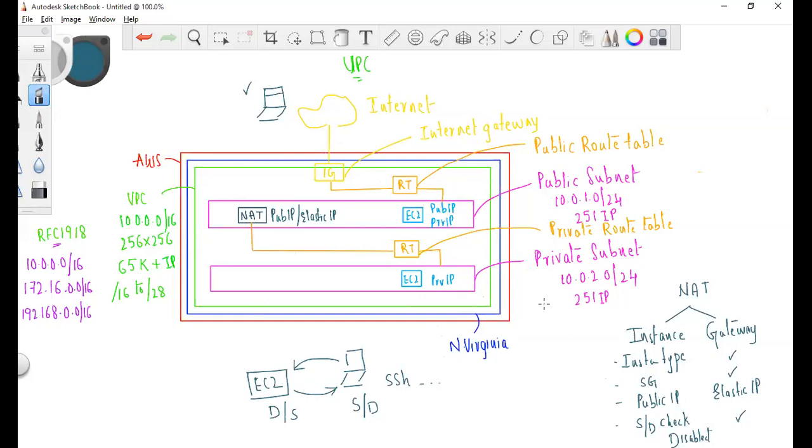That's how, if you want to deploy an application with the database in a VPC, this is the thing which you need to take care of.